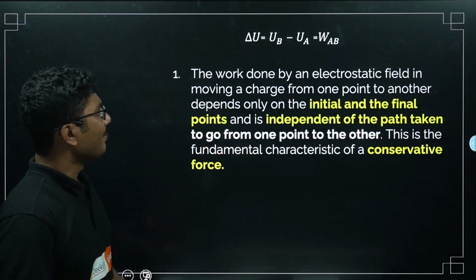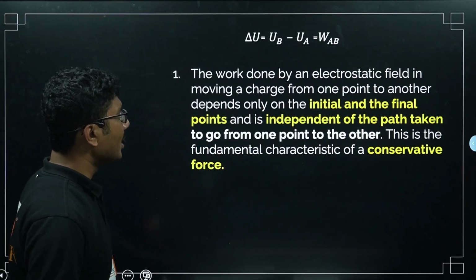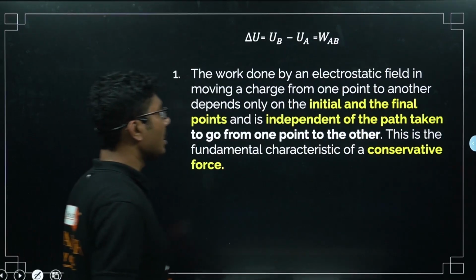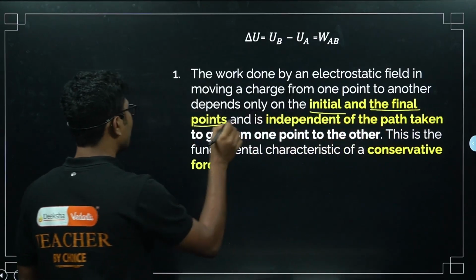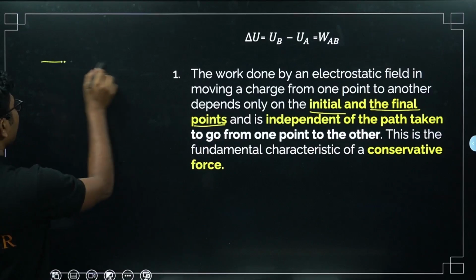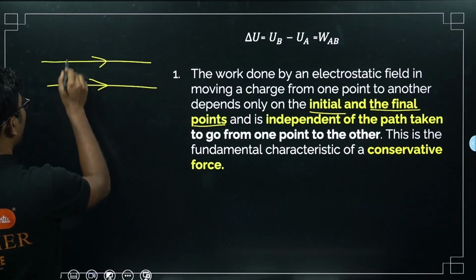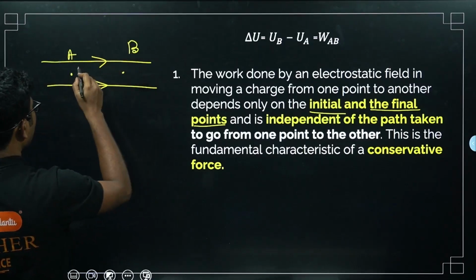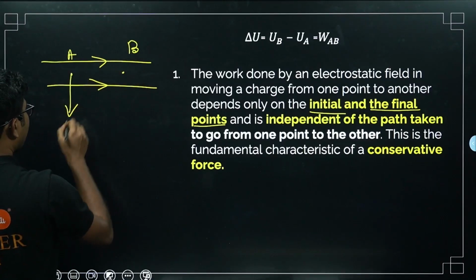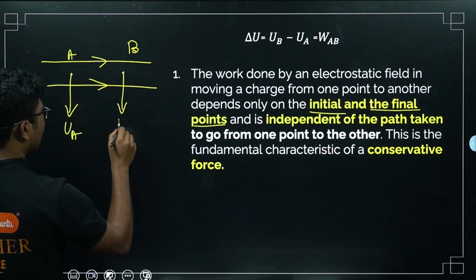The work done by an electrostatic field in moving a charge from one point to another depends only on the initial and the final points. So the example I have taken, so suppose this electric field is there and I am moving the charge from point A to point B, and the work done depends only on the initial value and the final value.